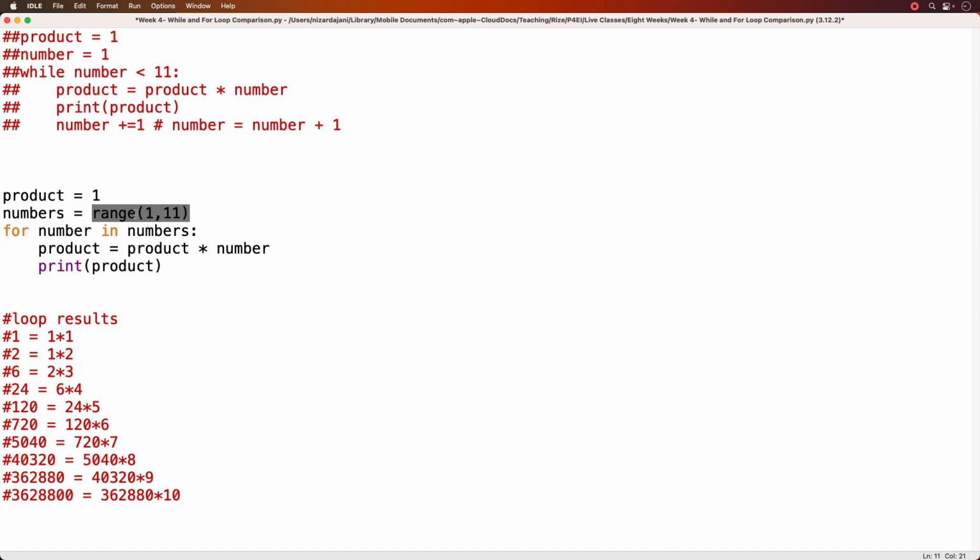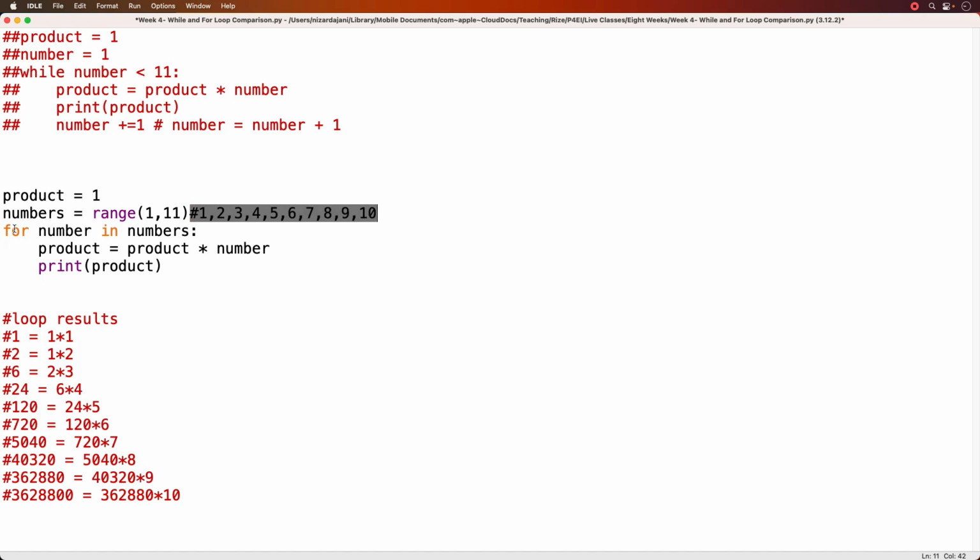So this range(1, 11) basically is going to return a sequence of numbers that starts at 1 and stops at 10, not 11, it doesn't include 11, and it's going to be incrementing by 1. So I'm going to have 1, 2, 3, 4, 5, 6, 7, 8, 9, and 10. Okay, that's what range(1, 11) unpacks to.